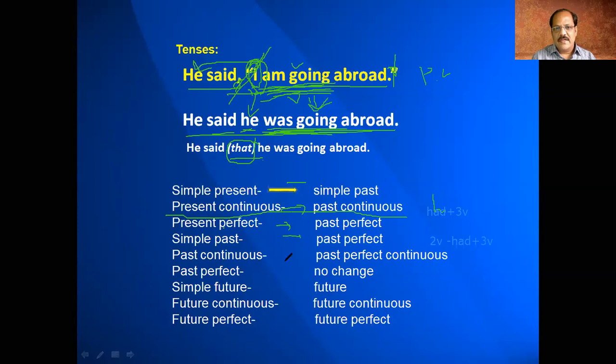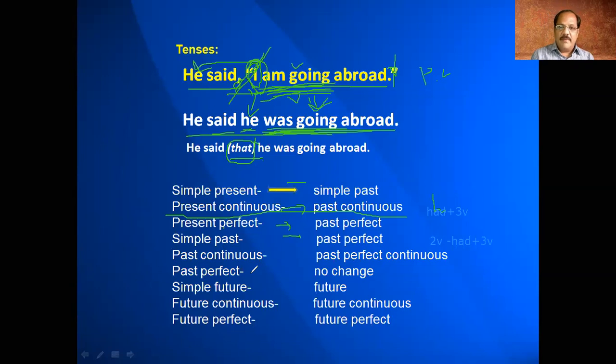And the past continuous tense is converted to past perfect continuous. That means past continuous is the past be form plus the verb with an -ing form. That means I was going. For example, I am going becomes I was going. A be form and also an -ing form will come. So past continuous is converted into past perfect continuous. What is past perfect continuous? Had been plus going. I was going will be converted into had been going.